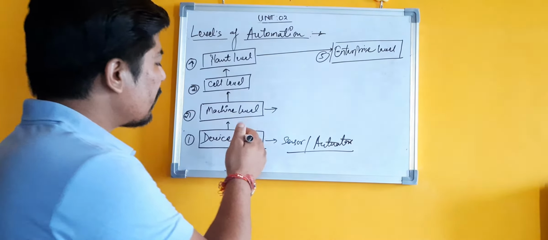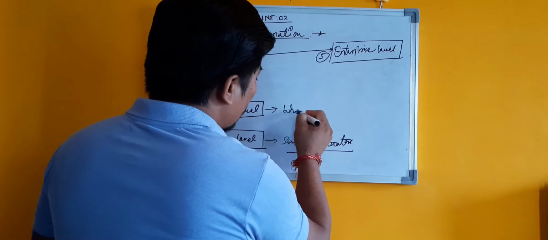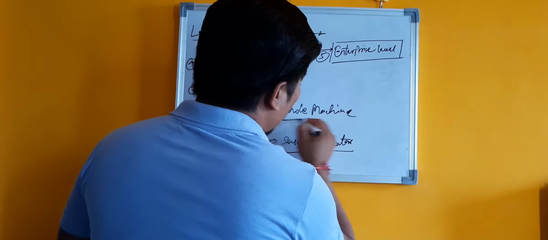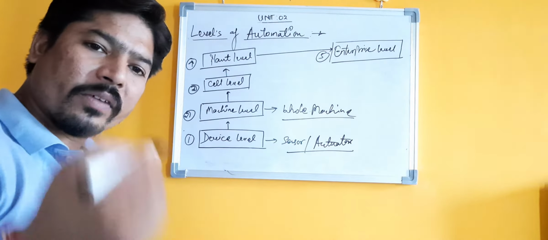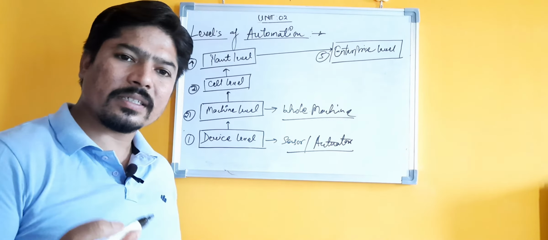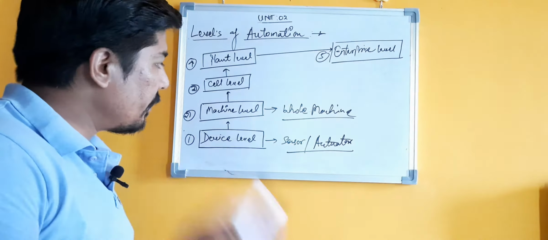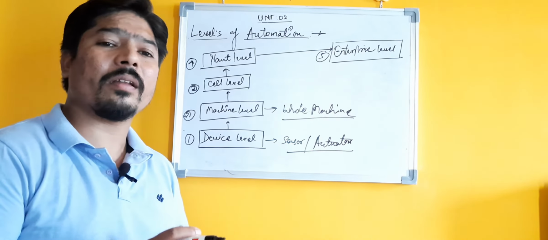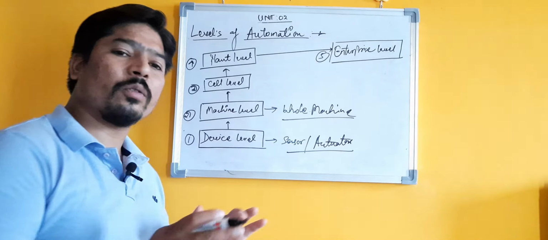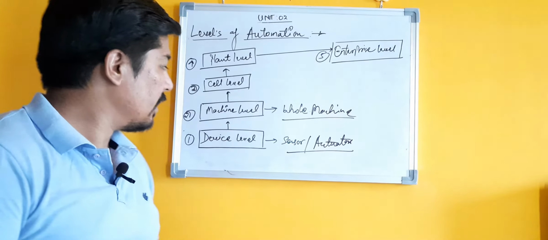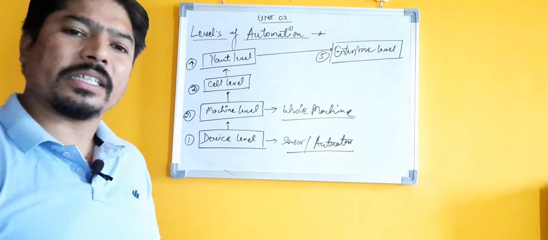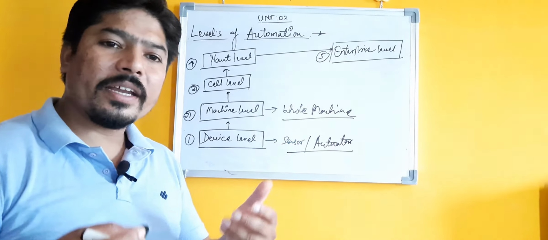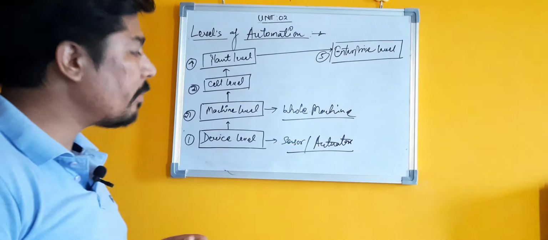The whole machine, and all the processes, manufacturing operations, and procedures which happen and run in that particular machine, come under the machine level. It means that at machine level we can create, maintain, or implement automation.